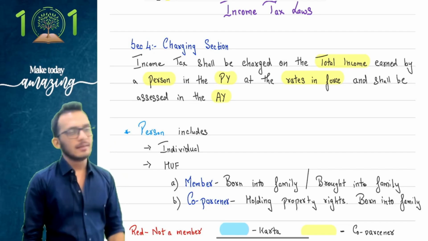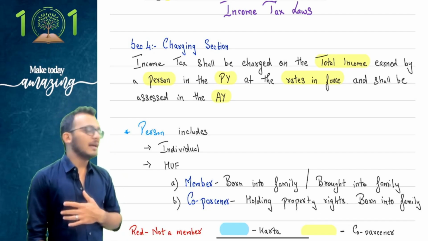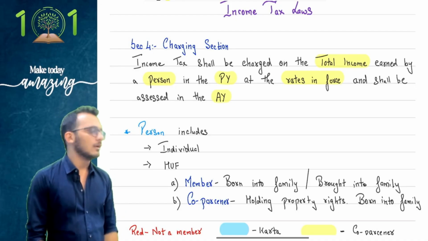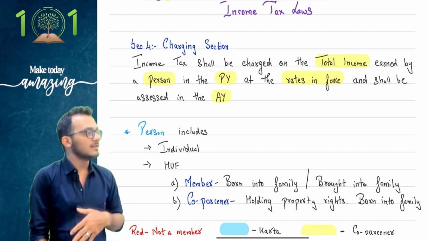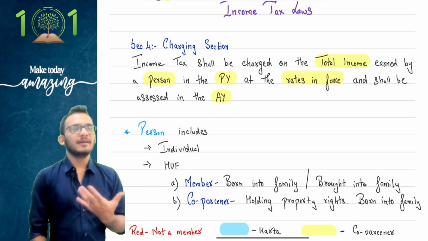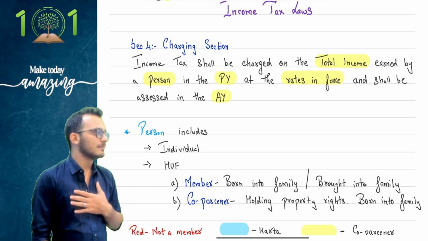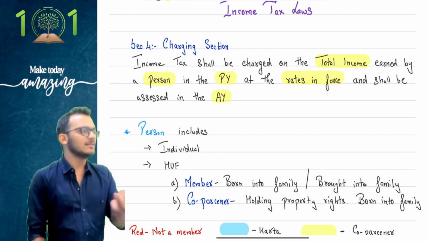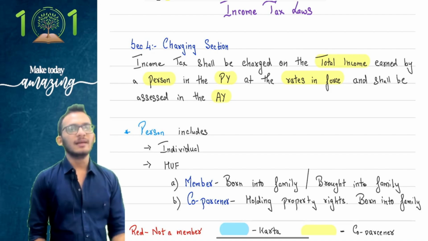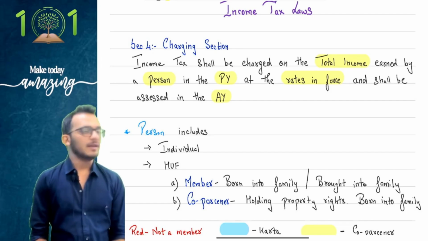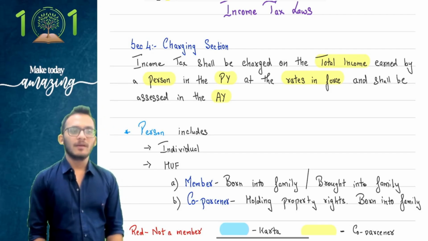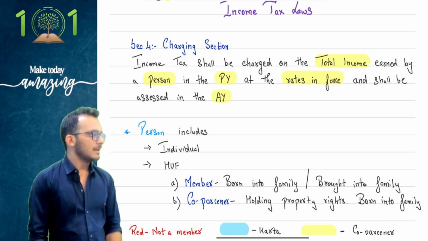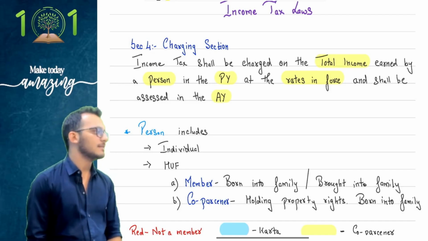Third thing, people, you can have income either regularly or once in a while. Either I'm running this academy and I'm earning profit out of it, this is a regular income. On the contrary, I'm also having a share trading business, so I'm selling shares once in a while, once in a month, twice in a month. Can that also be taxable? Very well can be taxable, which means income can either be regular or one time. It doesn't really matter. Are we making sense?